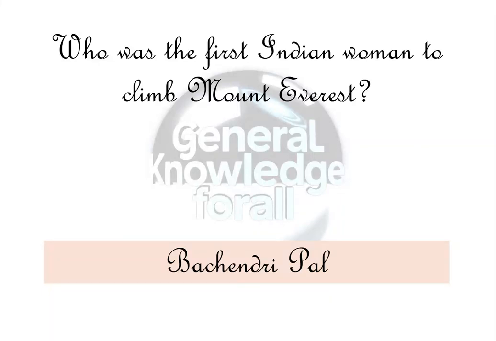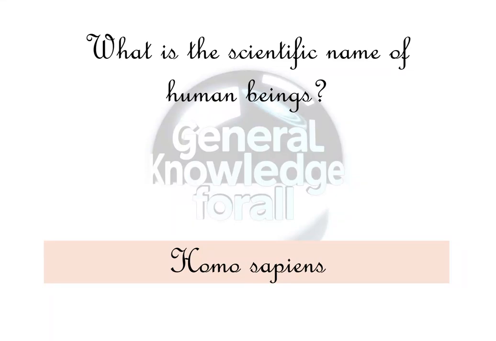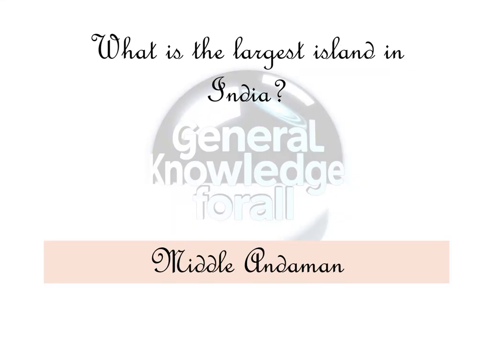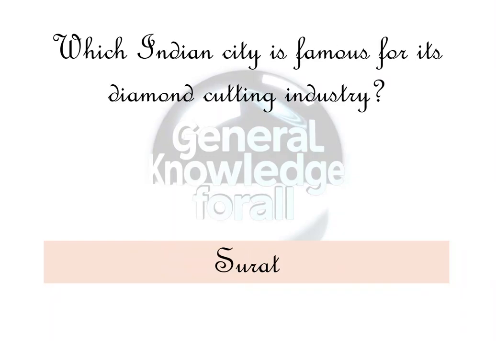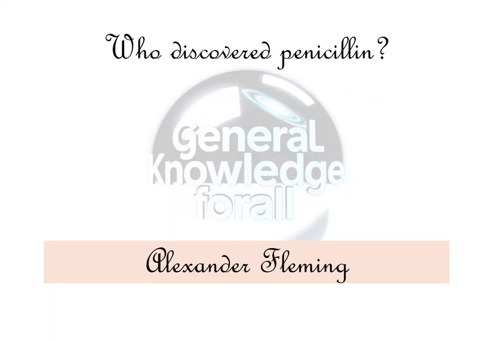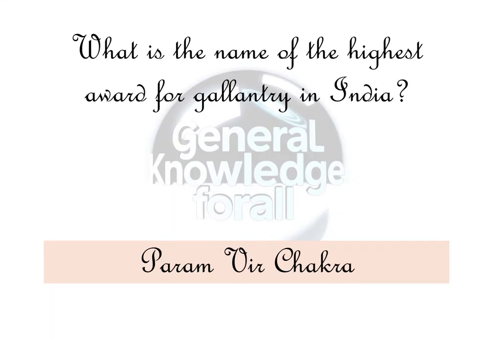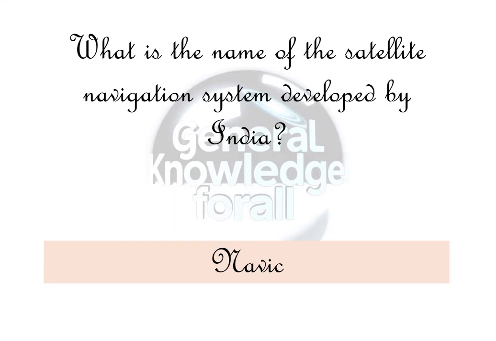Bachendri Pal. What is the scientific name of human beings? Homo sapiens. What is the largest island in India? Middle Andaman. Which Indian city is famous for its diamond cutting industry? Surat. Who discovered penicillin? Alexander Fleming. What is the name of the highest award for gallantry in India? Param Vir Chakra. What is the name of the satellite navigation system developed by India?